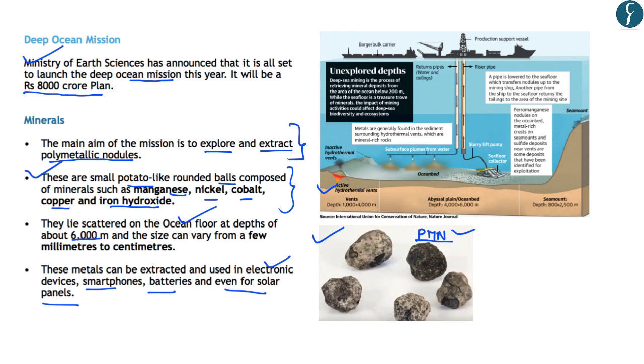And the extraction of such polymetallic nodules is known as deep sea mining, because it is the process of retrieving mineral deposits from the area of ocean below 200 meters. So as you can see in this diagram, these polymetallic nodules are scattered and spread over the ocean bed, and these can be found up to the depth of about 4,000 to 6,000 meters.